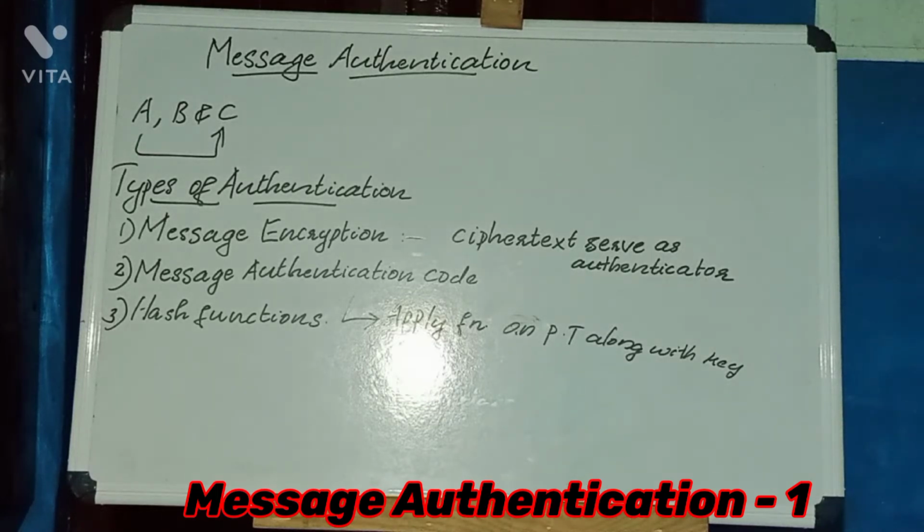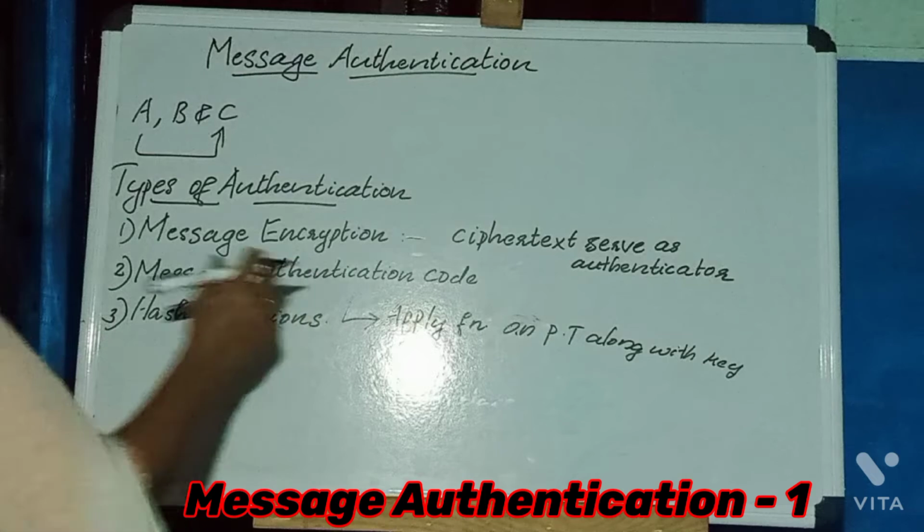We are applying a function on the plain text along with the key that produces a fixed length value, that is the message authentication code, and it acts as the authenticator.